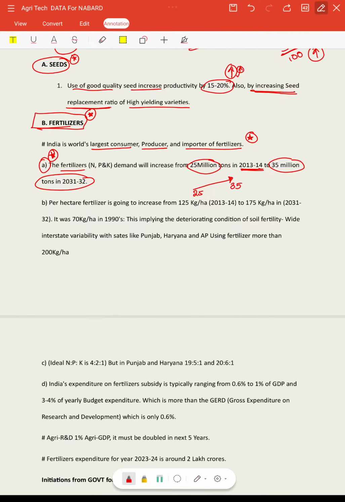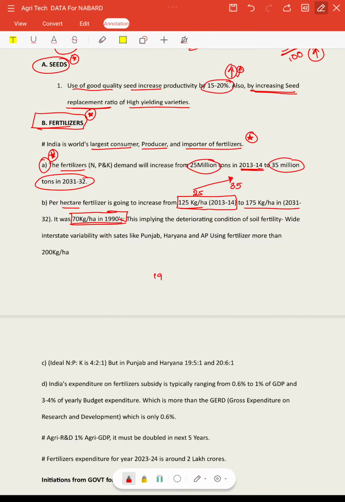So if you look at per hectare fertilizer, I mean per hectare how many kg of fertilizer we are using, in 2013-14 we used around 125 kg per hectare, and it is going to be 175 kg per hectare in 2031-32. And this use of fertilizer per hectare was as low as 70 kg per hectare in the 1990s.